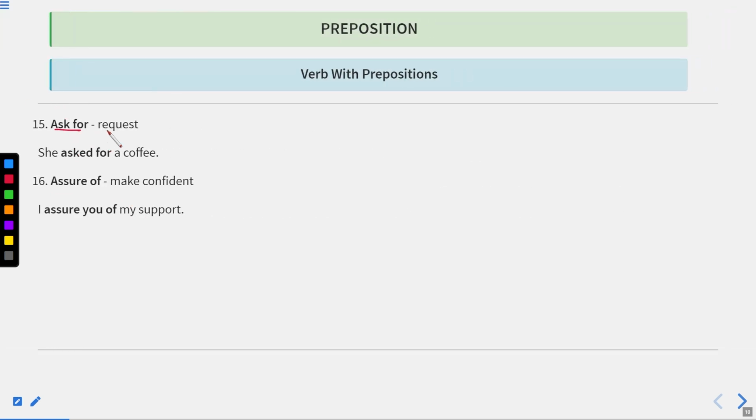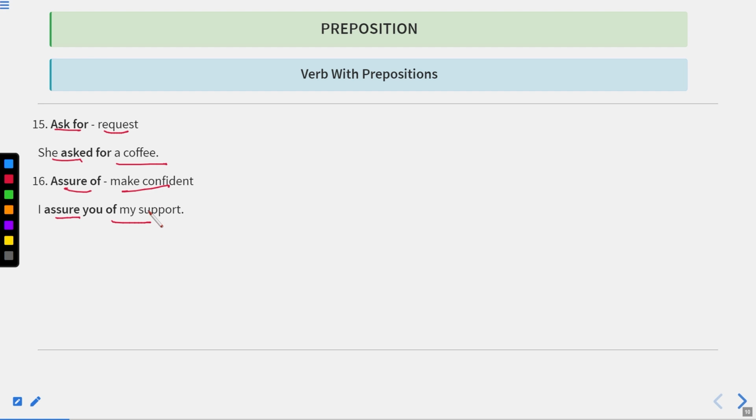Next one is ask for, means request. She asked for a coffee, it means she requested a coffee. Assured of means make confident. I assure you of my support. It means I make you sure about my support.